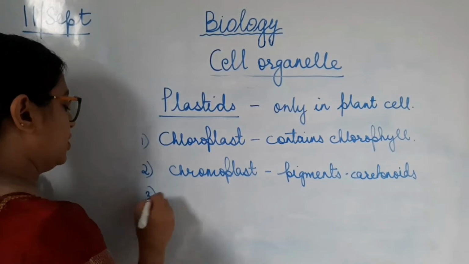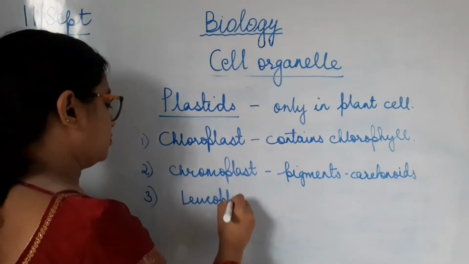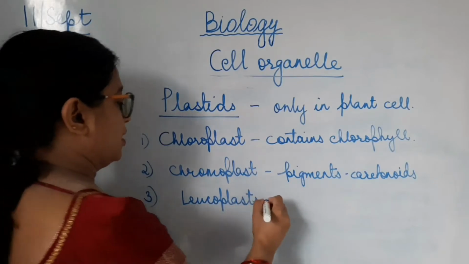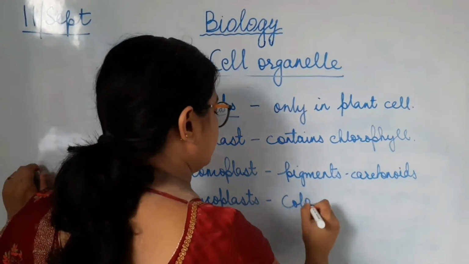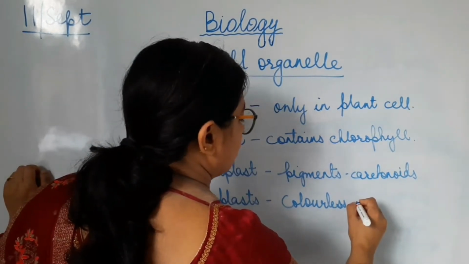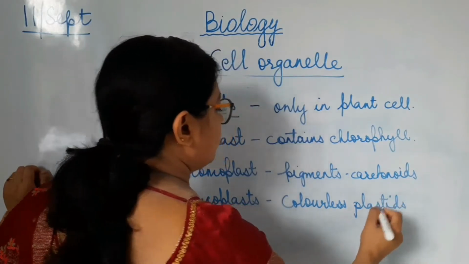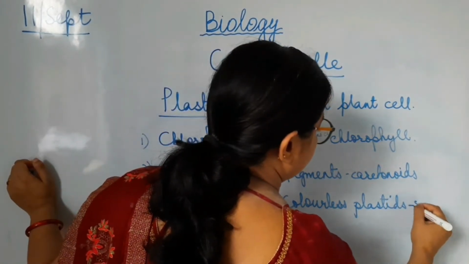And the third one is leucoplasts. These are colorless plastids, mainly for storage.